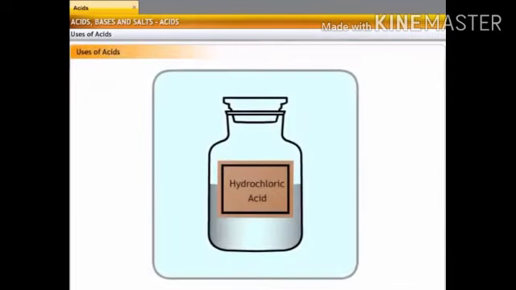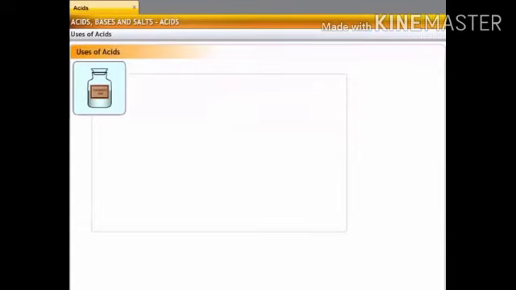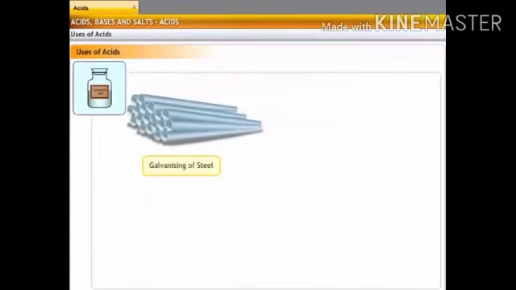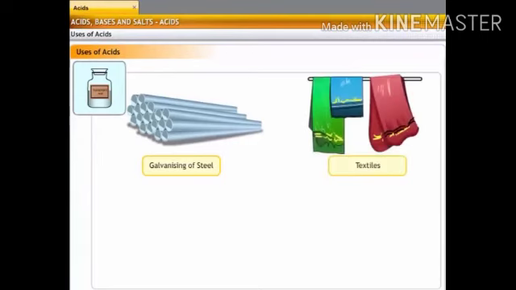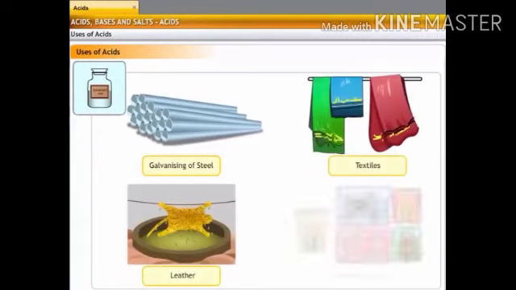And hydrochloric acid is used for removing oxide film from steel objects and for removing scale deposits from inside the boilers. It is used in dye stuffs, textiles, food and leather industries.